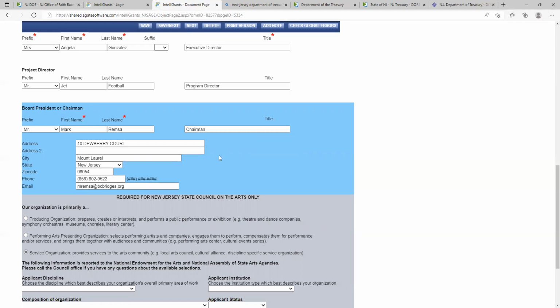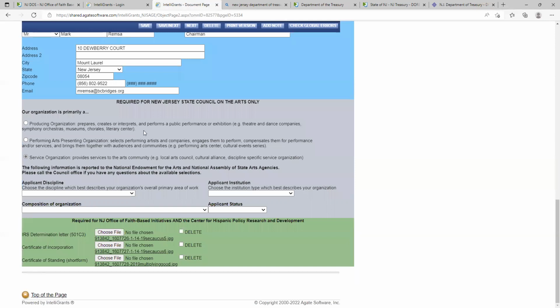Okay. You don't do anything with the gray, and then you upload a copy of your 501c3 determination letter, and then that memo, that Word document that I said that you need to upload, that says that the name of the organization understands that if they receive a grant, they know that OFBI will not enter contracting with them until such time that all documents are uploaded. You can upload that document here and here, okay?